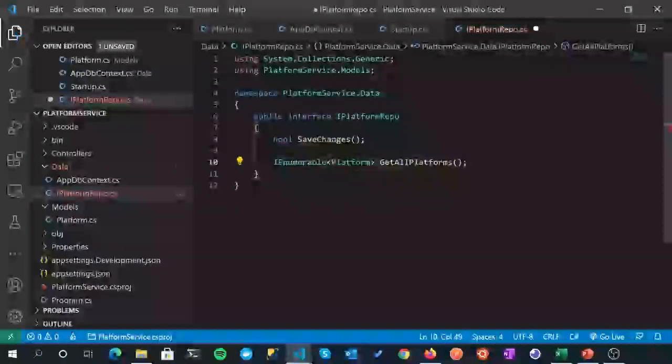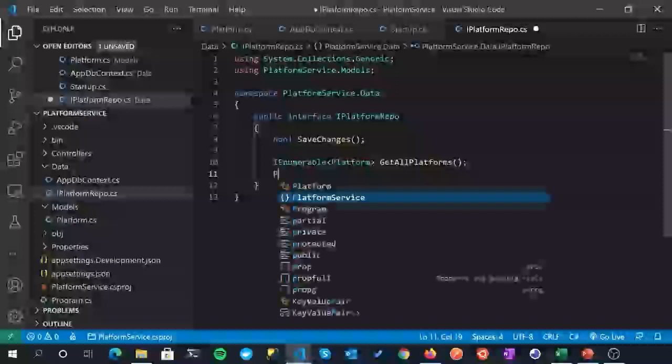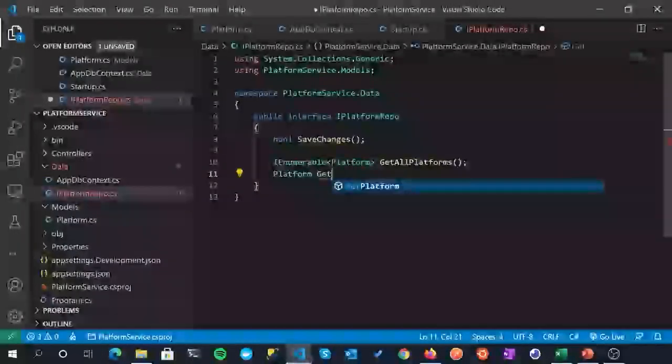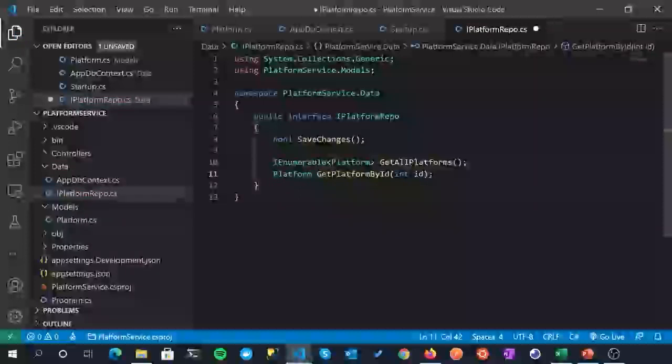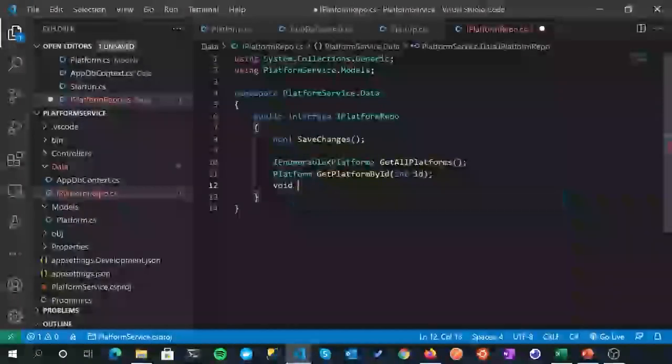Okay, so this interface should allow us to get all platforms, specifying it as an IEnumerable. Next one we want to do is just return an individual platform. So not an enumerable this time, just returning a Platform. And we'll call this GetPlatformById. And this time we will pass something in, which will be the identifier of the platform, the ID of the platform, the unique ID. And then the last one is we want to be able to create a platform. So I'll just make that void.